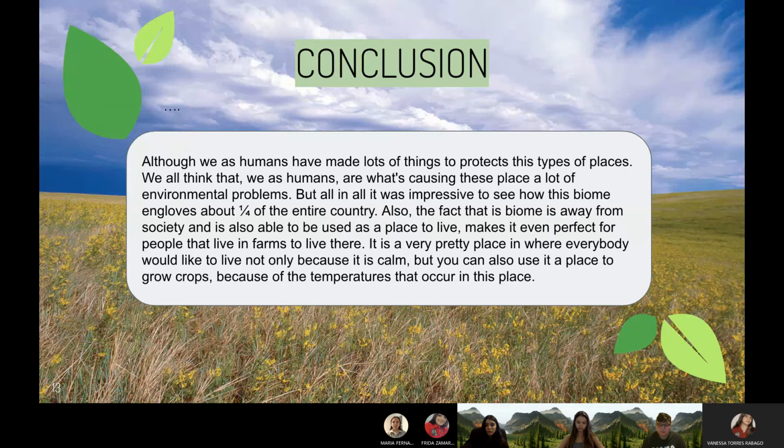But all in all, it was pretty impressive to see how this biome is present in about a quarter of the entire country, and it is a perfect place, as we said, for living and doing your life there. It has places for crops, for living, for everything. It's one of the perfect biomes for people to live because of the temperatures, and it is not at all risky. So yeah, that was the entire presentation.